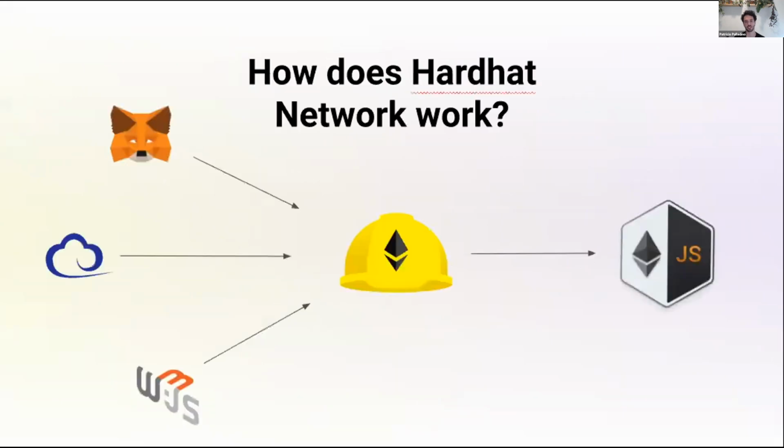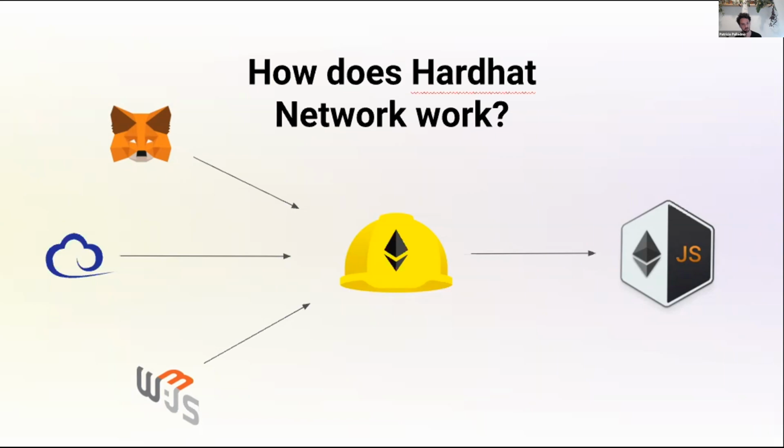So first, how does Hardhat Network work? Hardhat Network is a Node.js module that is embedded into Hardhat Runner and exposes the same JSON RPC interface that a real Ethereum node does. This means that we kind of lie to the different libraries and applications that integrate with Hardhat Network and pretend to be a real node, but instead do everything locally within Node.js.